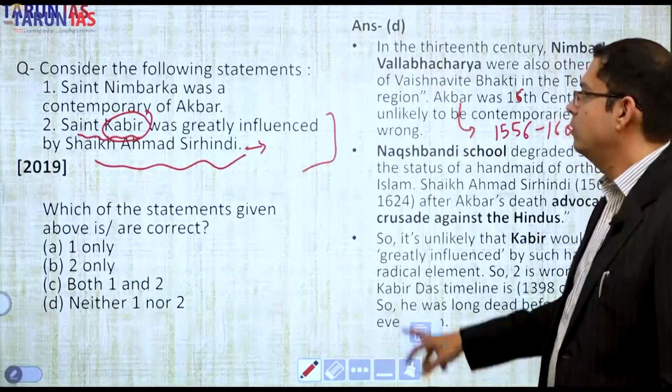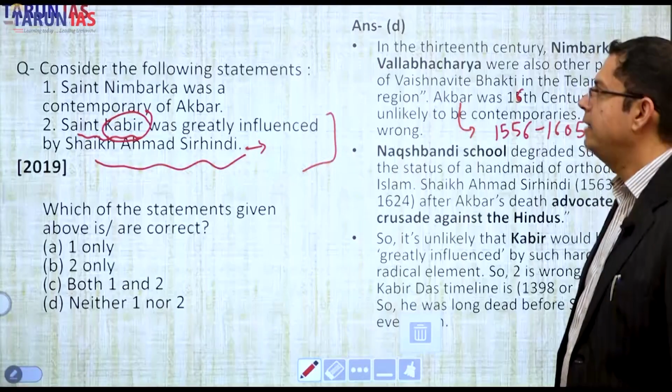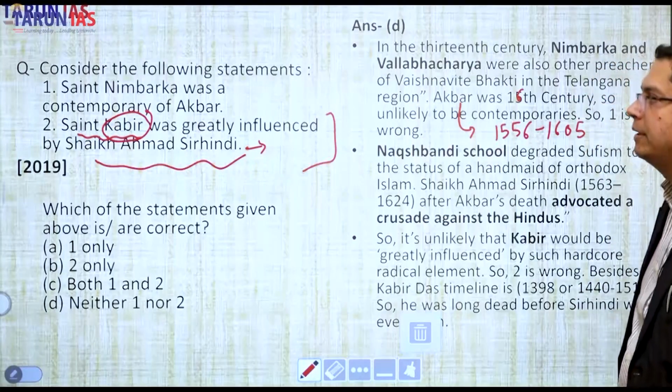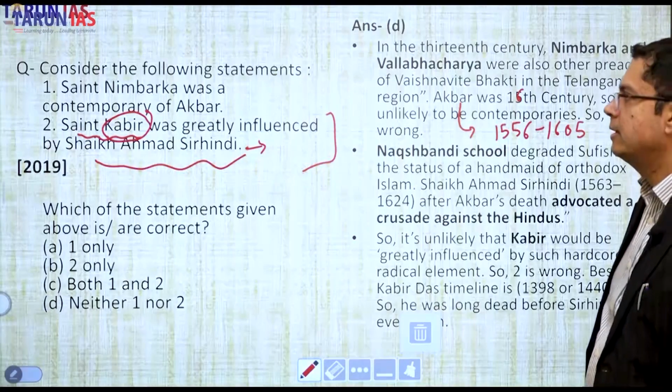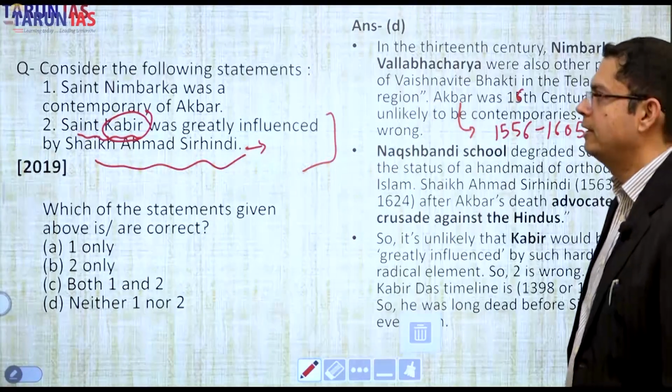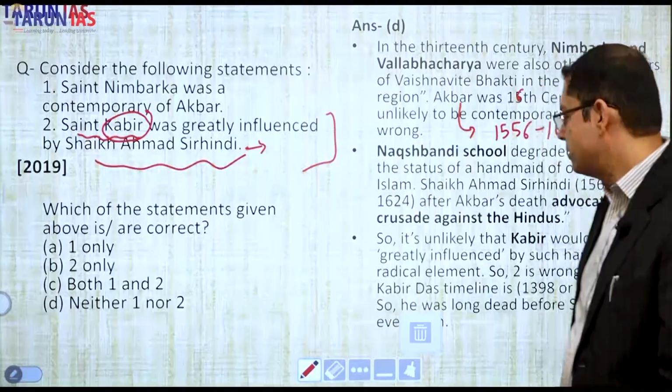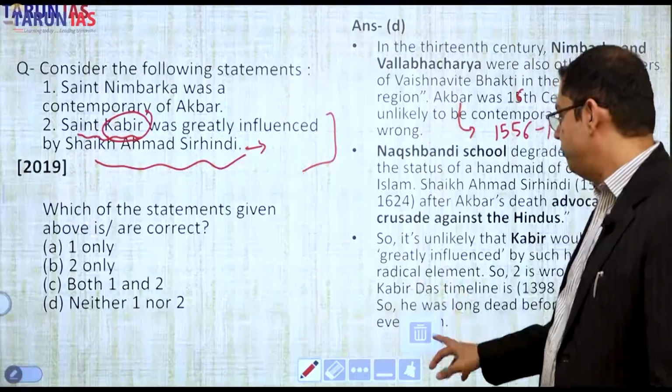So statement 2 is wrong. Statement 1 is also wrong. Neither, Nimbakara was not a contemporary of Akbar. He was in the 13th century. Akbar was in the 16th century. And Kabir and Sheikh Ahmad Sirhindi are poles apart in their views.